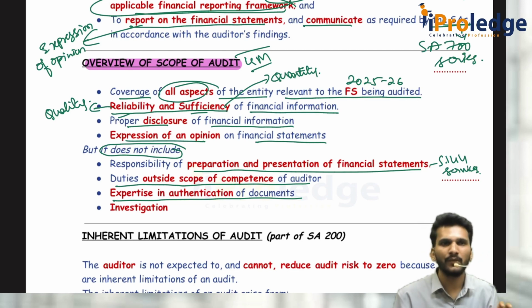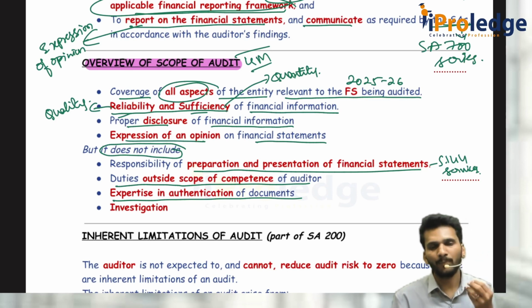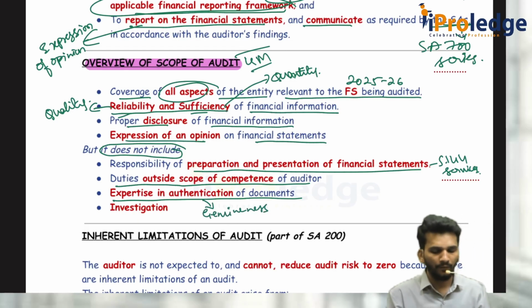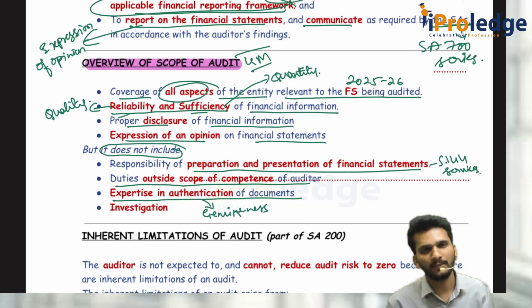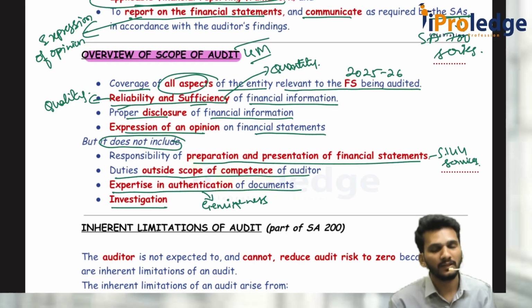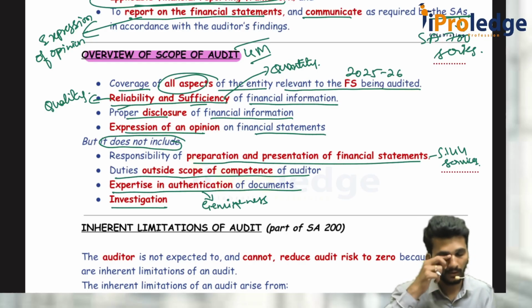There are other people, investigators. So I am not a person having expertise in authentication. Authentication means verification of genuineness. Verifying the genuineness of the documents is not my duty. And audit is not an investigation. It is just getting the information for the purpose of expression of an opinion.